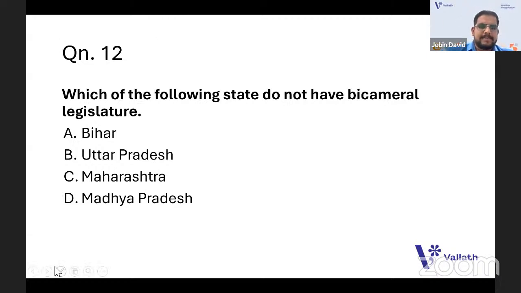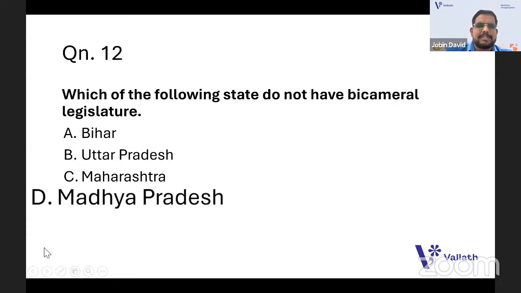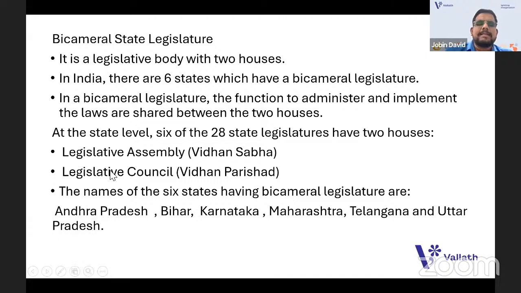Is it D? Yeah, some answers are coming with D. It's Madhya Pradesh only. All other states, Bihar, Uttar Pradesh, and Maharashtra, have two houses, that means they have a legislative assembly and the legislative council. Six states have the legislative assembly and legislative council: Andhra Pradesh, Bihar, Karnataka, Maharashtra, Telangana, and Uttar Pradesh. Okay, that is one. Please note the states' names, you should be very familiar with them.